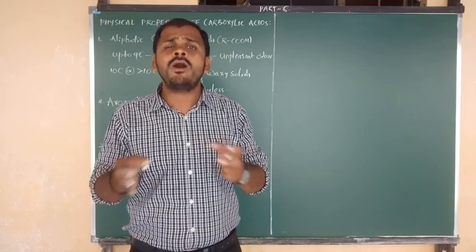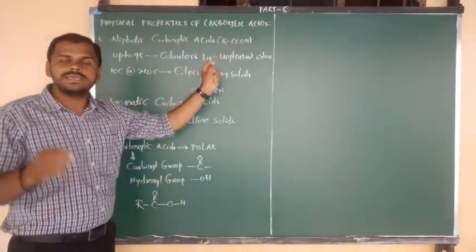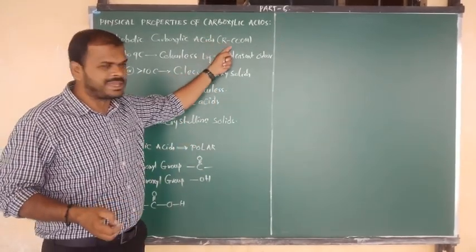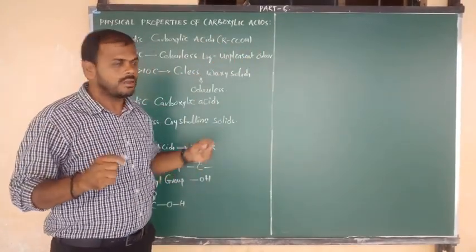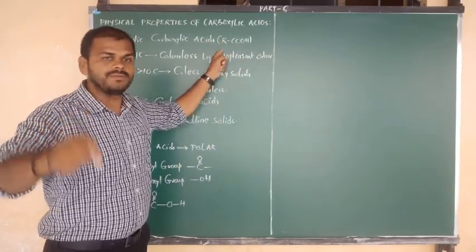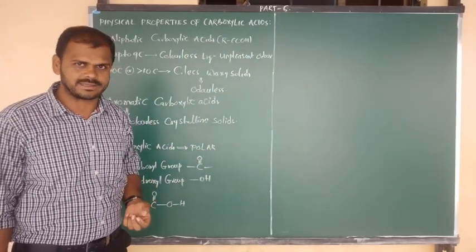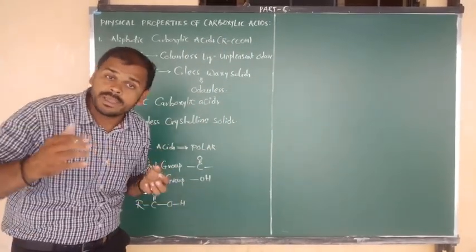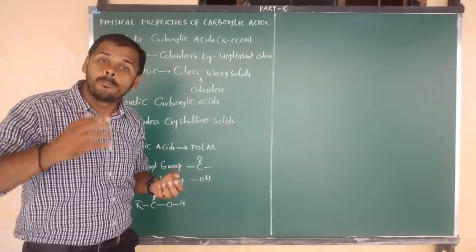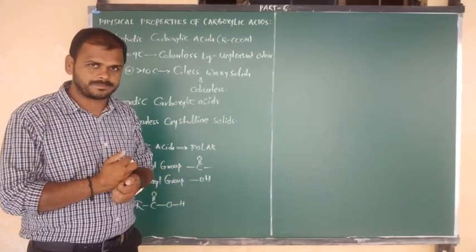What is the general formula of aliphatic carboxylic acids? R bonded to COOH, or we can say R bonded to C double bond O, OH. In the place of R we should not write benzene. Then they are aliphatic carboxylic acids. For example, formic acid, methanoic acid, ethanoic acid, propanoic acid. Like that we can consider a number of examples.